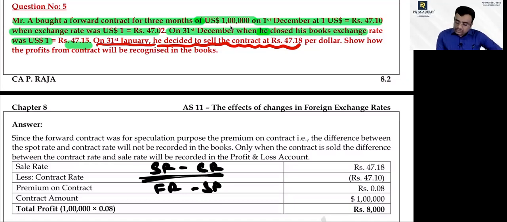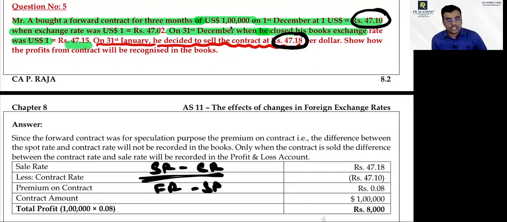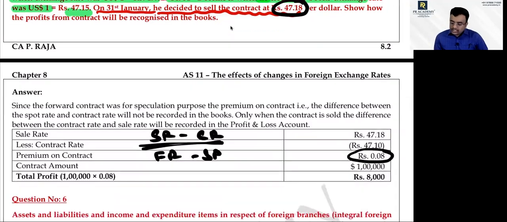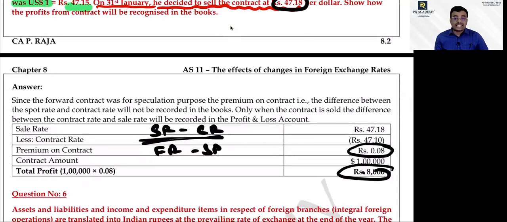Sale rate in my case is 47.18, and the contract rate is 47.10. That is nothing but the spot rate at the time the contract was taken. The difference between the two is the premium. Into $1 lakh, 8,000 will be booked on the date of sale only, not at the end of the financial year. I hope you understand the difference.